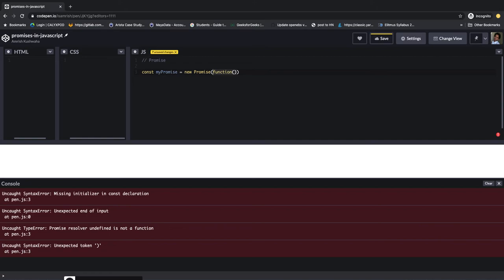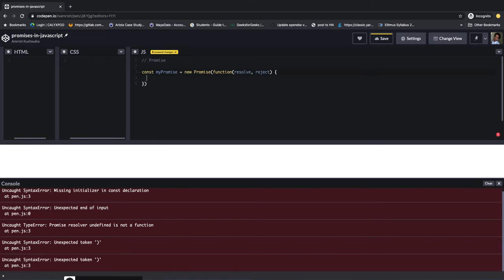One parameter is resolve and the second parameter is reject. Whenever resolve is called, it means the promise is fulfilled, and whenever reject is called, it means the promise is rejected. And before the fulfilled and rejected states of the promise, there is a pending state.